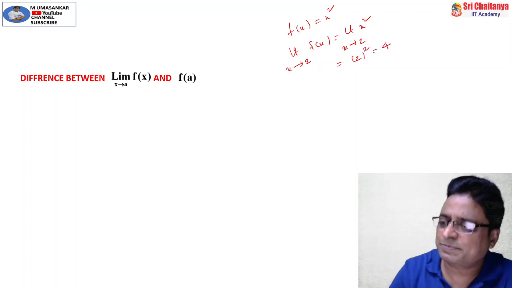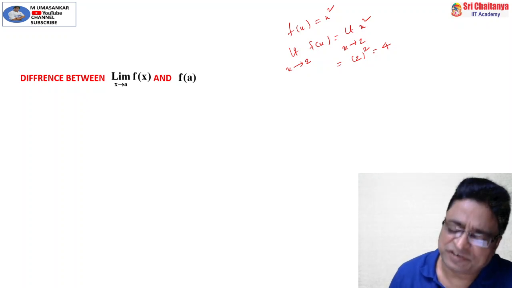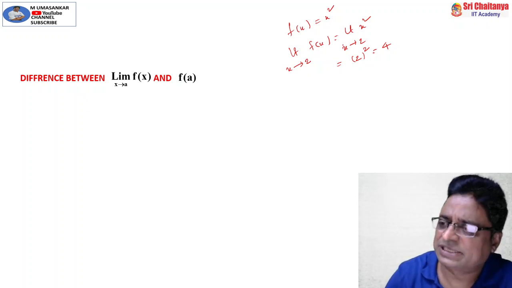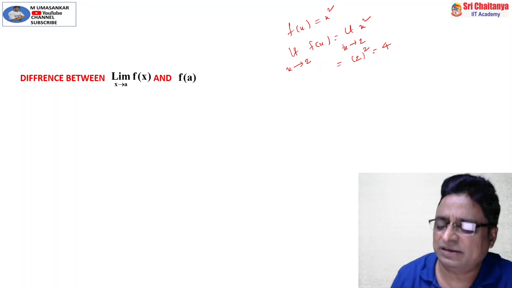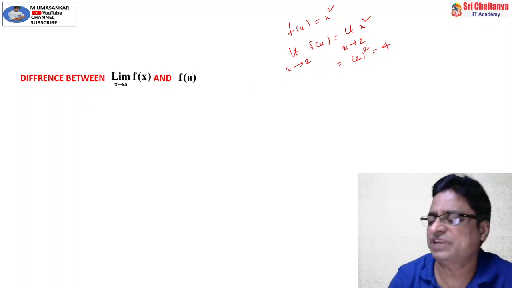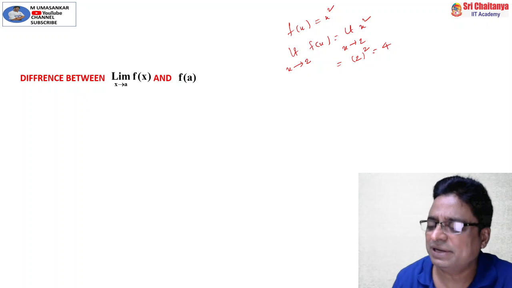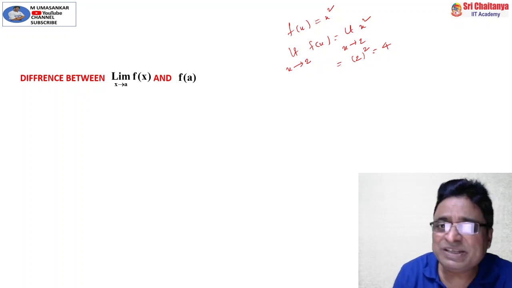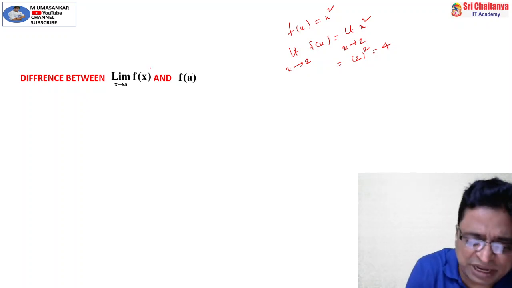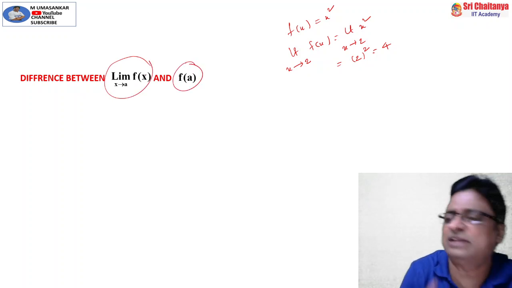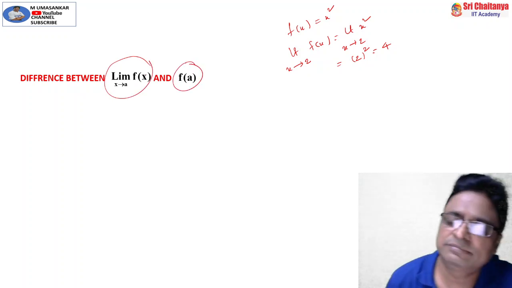Sir, why all this particular drama? Instead of writing these steps, straight away if I have written that as f of 2, which is nothing but 2 square, then both are same, no? So what is the main difference between limit x tends to a f of x and f of a?